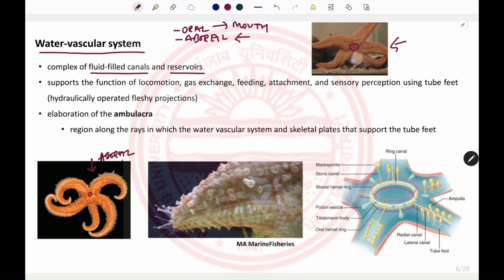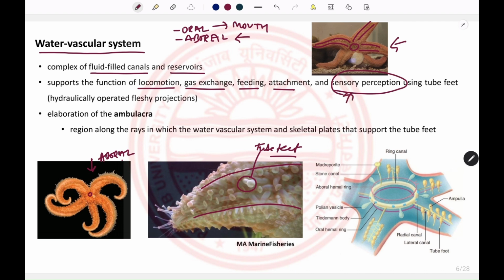At the aboral end the anus is situated, and on the oral end the mouth is situated at the center of the central disc. The mouth has grooves that run over each arm. These grooves on each arm are known as ambulacral grooves, and from these grooves fleshy projections emerge. These are known as the tube feet. They maintain the water vascular system, and they help in locomotion, gas exchange, feeding, attachment and sensory perception in the animal.